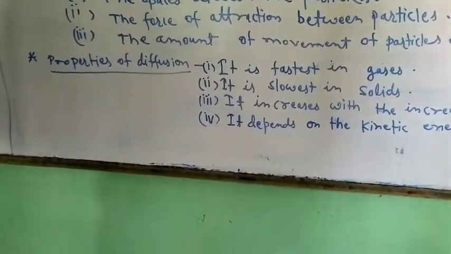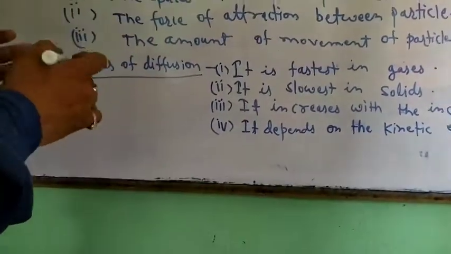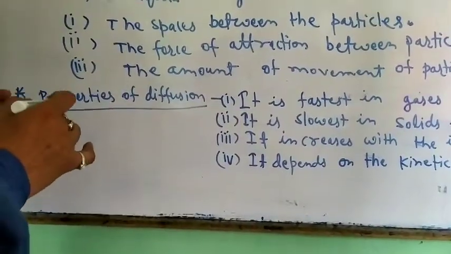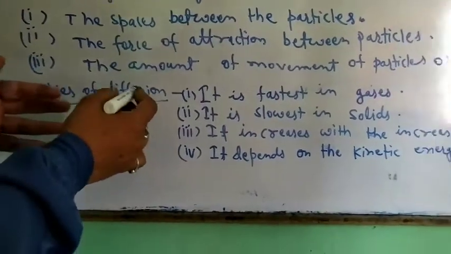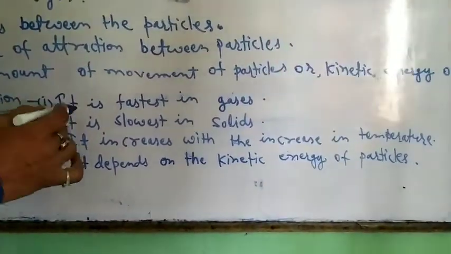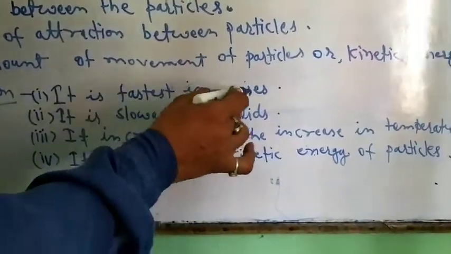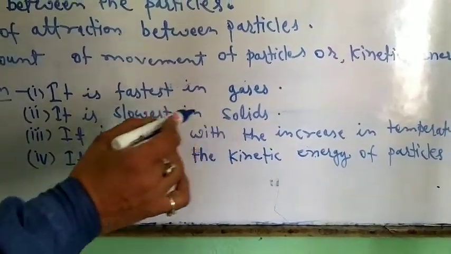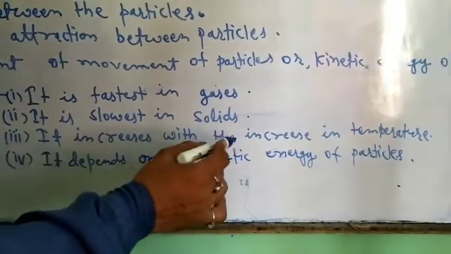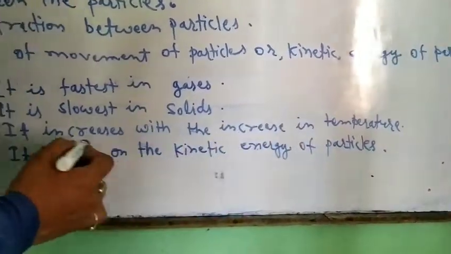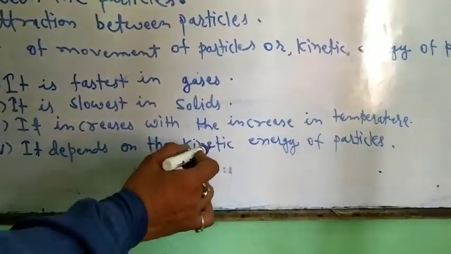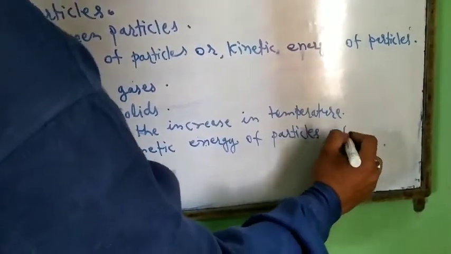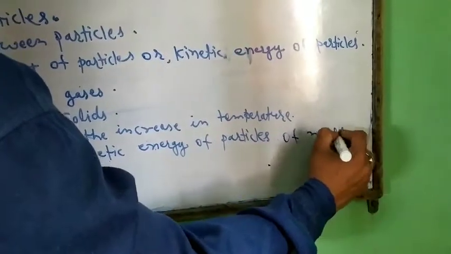Now, in the first part we discussed diffusion. So, we also know what the properties of diffusion are. First, it is fastest in gases. It is slowest in solids. It increases with the increase in temperature and it depends on the kinetic energy of the particles of matter.